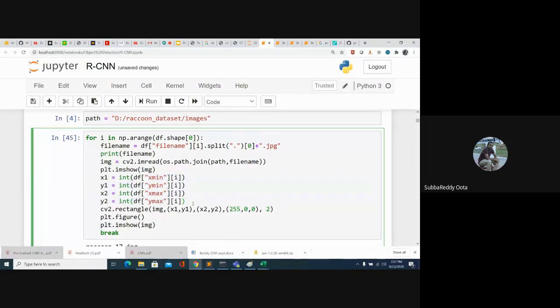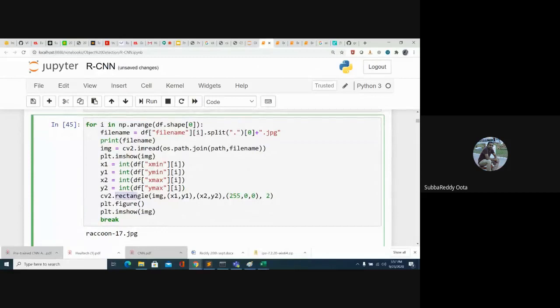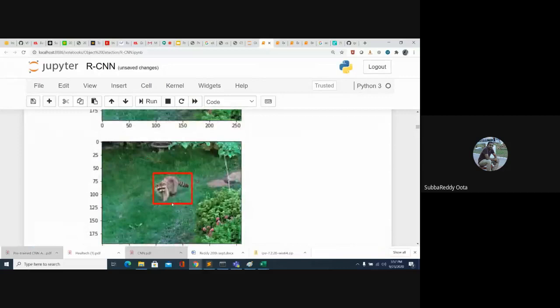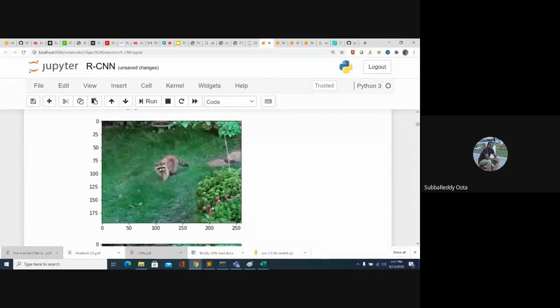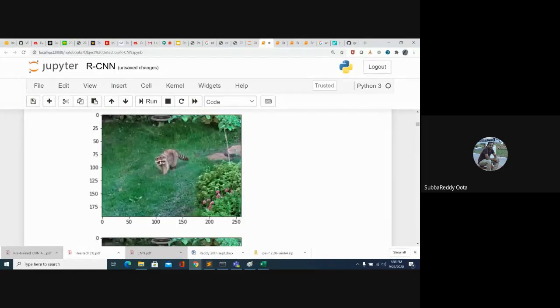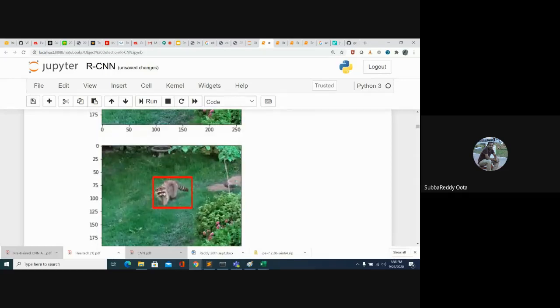I'm taking those coordinates and drawing a rectangular box where my object is located. Here also we can use the CV2 library. If you look at the image, this is the given image, and they also provided the coordinates, right? So using those coordinates, I draw the rectangular box.